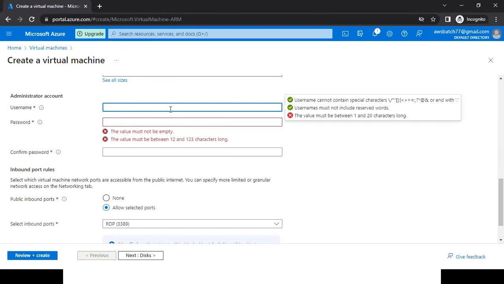You can't give every word as a username because Azure has reserved some words which we can't use as our username. You can see I've given a username as admin. There are some usernames they have blocked, like root, superuser, admin. These types of words we cannot use.